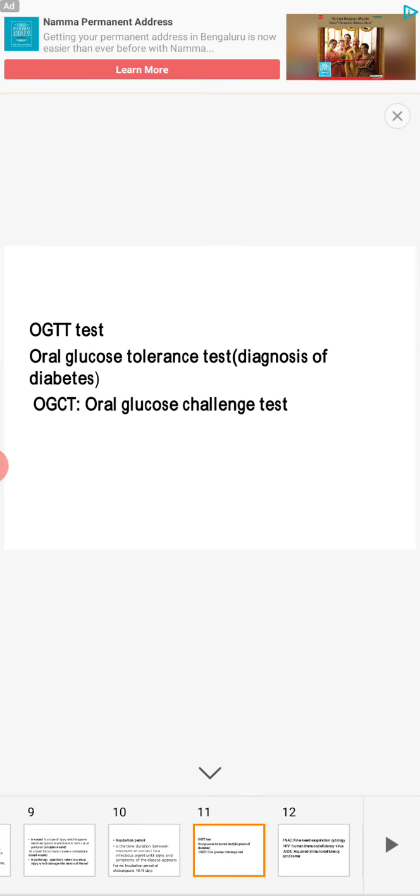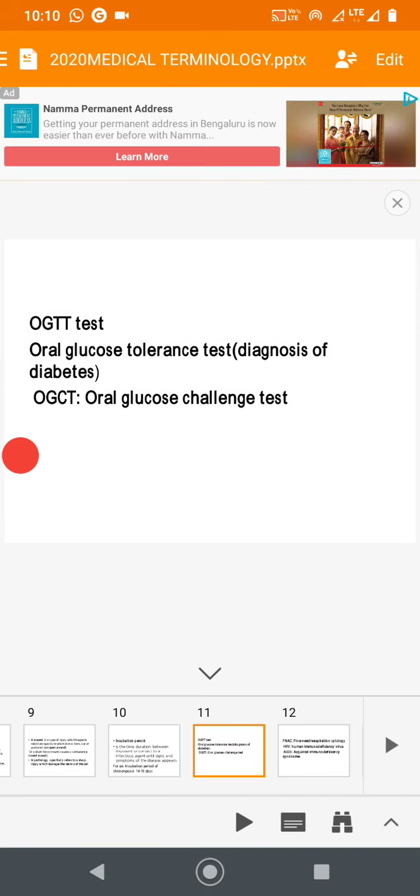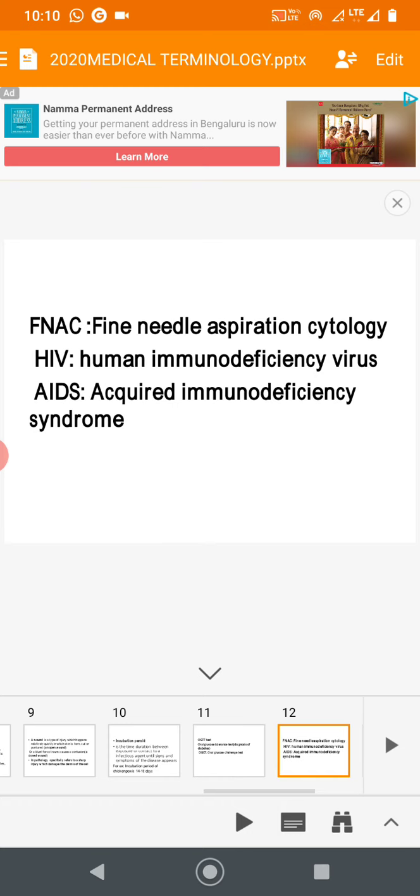Similarly, there is oral glucose challenge test, also called control test, OGCT, which is a random test used for screening for diabetes, not diagnosis.